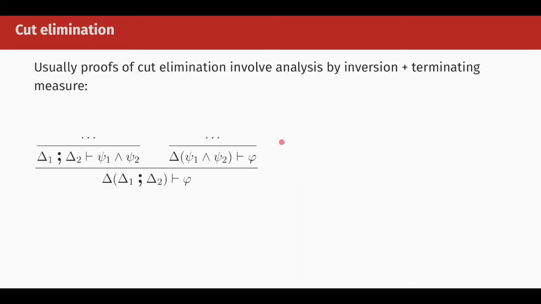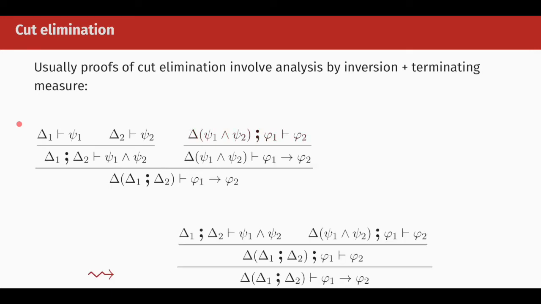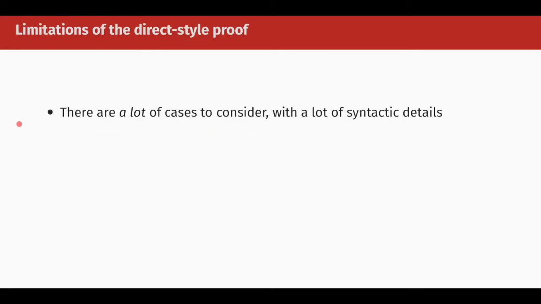The usual way of proving cut elimination is syntactic, or direct. It basically proceeds as follows. Given a proof derivation, we look at the first instance of the cut rule that we can find, and we do a case analysis by looking at which derivations were used in this rule. Then we use this information to either simplify the proof or to shuffle the proof around, and in any case, what we do is replace a particular instance of the cut rule with a number of smaller cuts, for some notion of smaller.